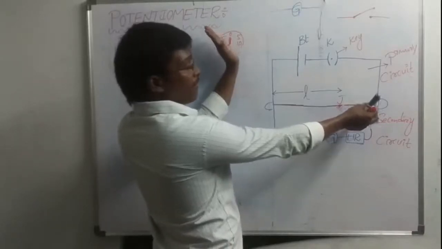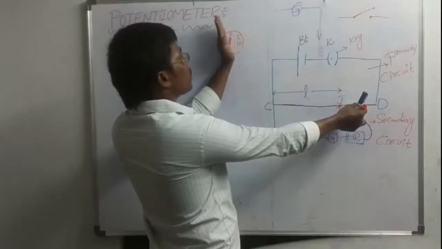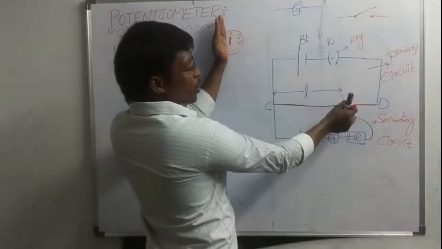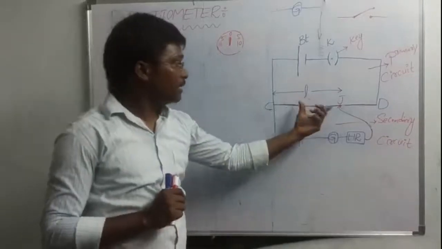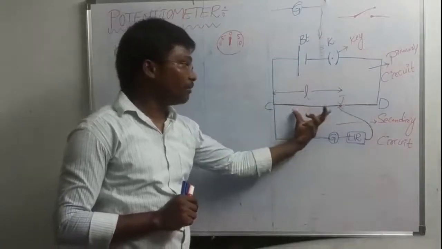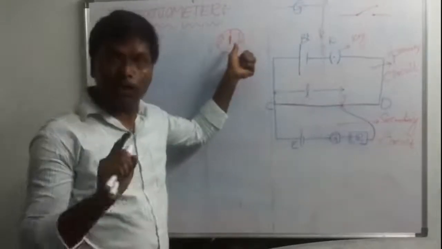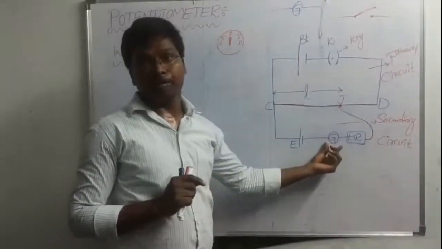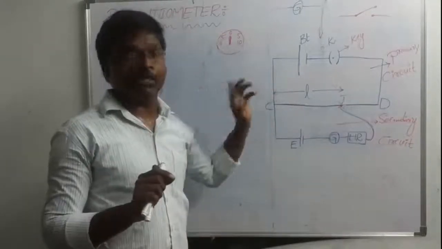It already shows some reading whenever you are touching. But whenever you move the jockey to this side, the reading will move slowly and reach zero deflection. When the galvanometer reaches zero deflection, you can stop the jockey and mark the point J, and that is the length L, the length of the potentiometer wire. In this condition, the galvanometer shows zero deflection because there is no current flowing in the galvanometer.